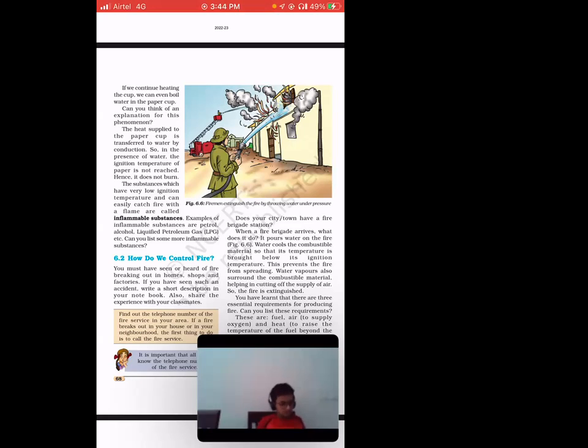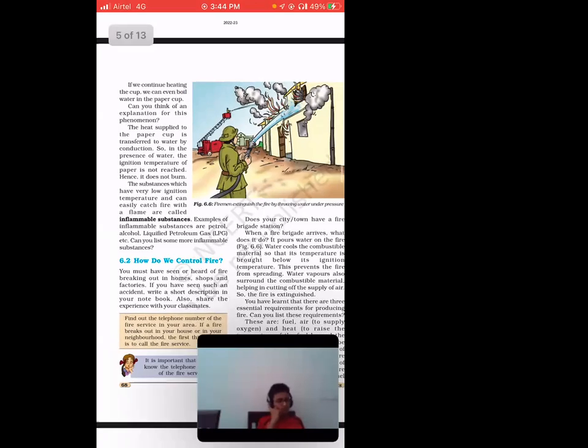Freezing point, boiling point, and the ignition temperature, right? So ignition is basically heating. For example, if there is a flame, of course it will reach the ignition temperature. But when there is water, water is basically cool. It is the opposite of heat, right? So at that moment, it will not reach its ignition temperature. But in the presence of fuel, it will reach. In the case of water, it will not reach.